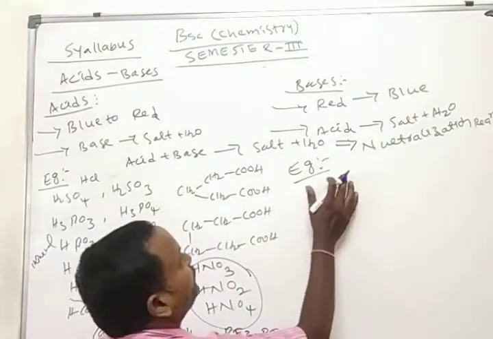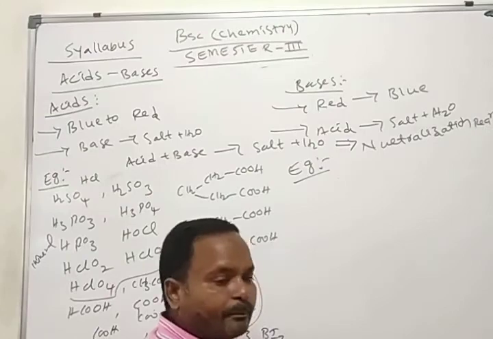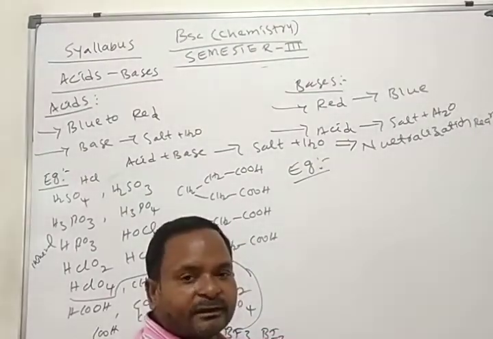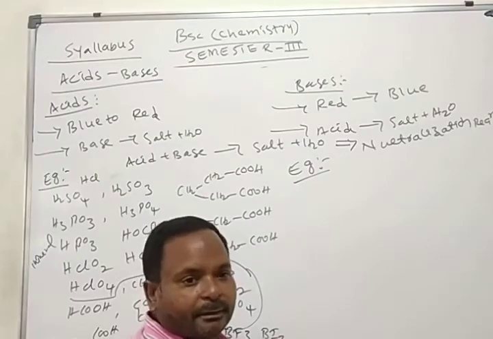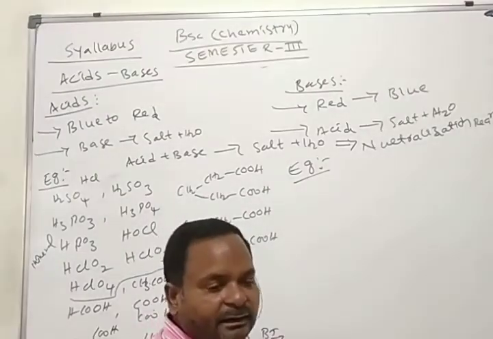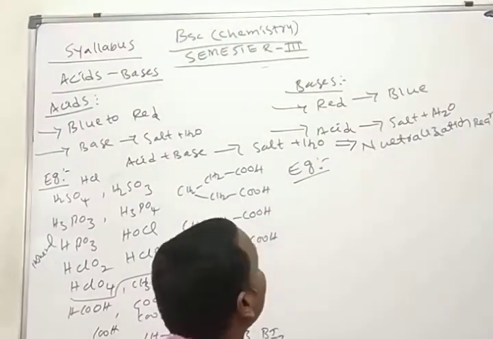Examples for bases: so many examples are there. Which gives the OH minus ion in aqueous solution, we call as base according to the Arrhenius acid-base theory. Here we will also discuss Lewis bases.